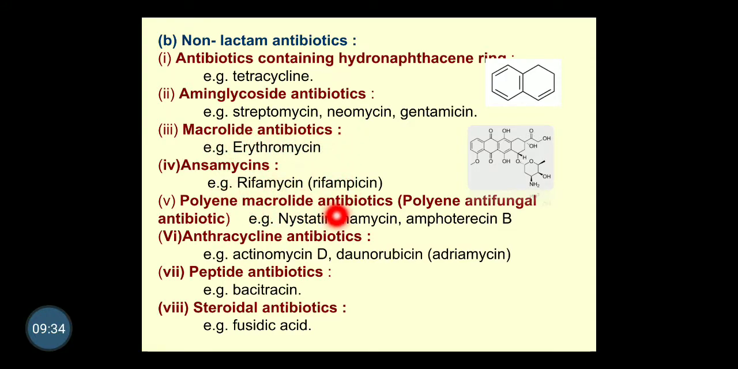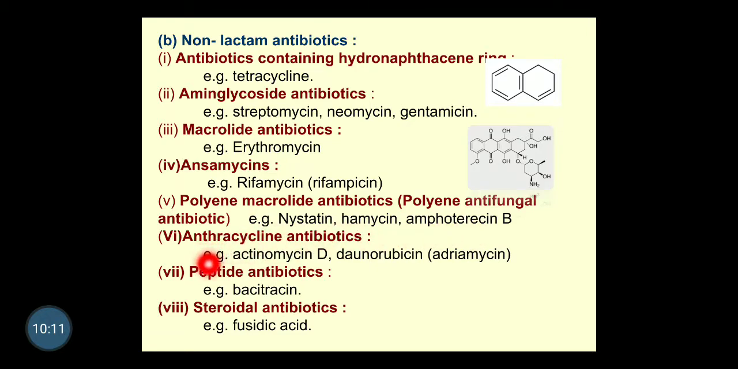Next, ansamycin antibiotics. Rifampicin is one of the examples coming under the ansamycin types of antibiotics. Rifamycin or rifampicin, one and the same. Next, polyene or macrolide antibiotics. Poly means many, ENE stands for double bond, and macrolide stands for complicated structure. So one can say that it has a number of double bonds and a complicated structure. These antibiotics are called polyene antifungal antibiotics. Also we have the examples nystatin, hamycin, and amphotericin B.